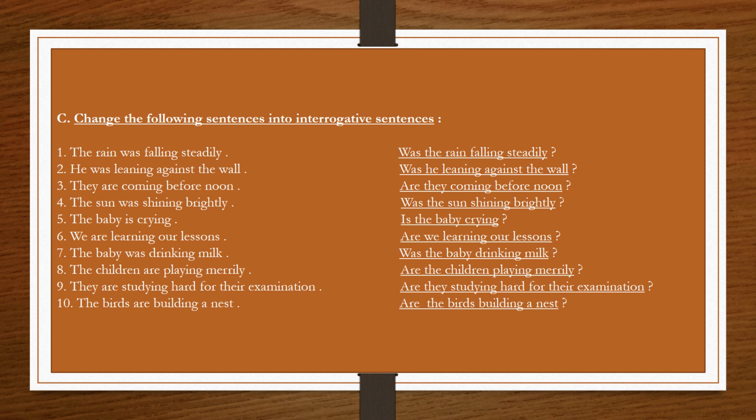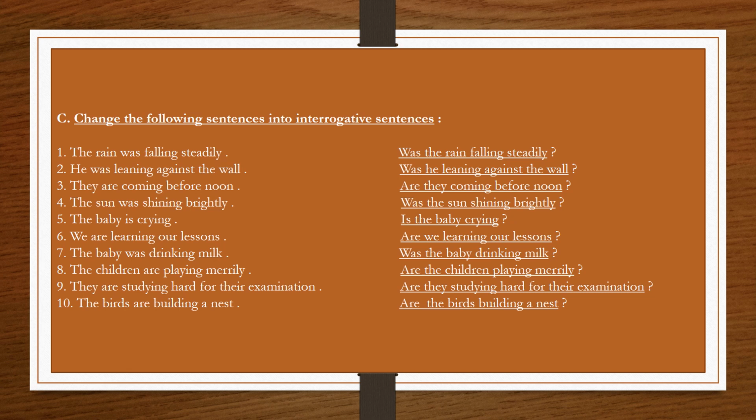First, the rain was falling steadily. Was falling are the verbs here, from which was is the helping verb and falling is the main verb. So we will place this was before the subject the rain, and the rest of the sentence will remain the same. So the question will be, was the rain falling steadily? Question mark.